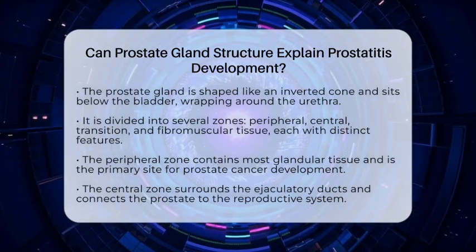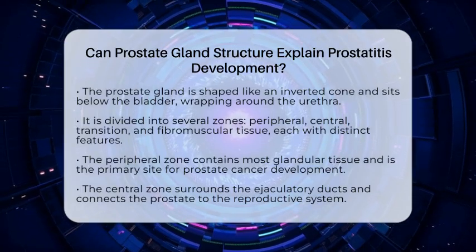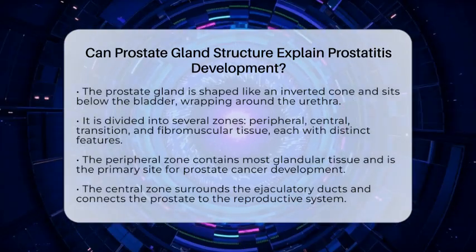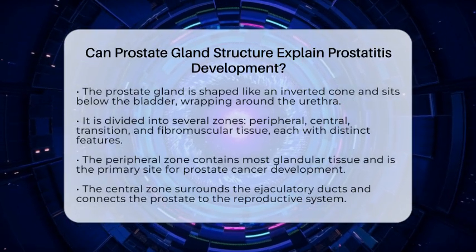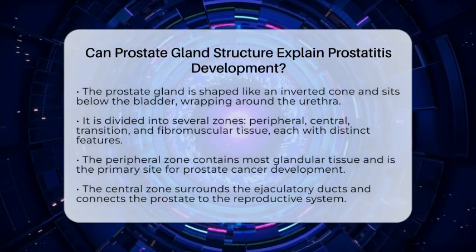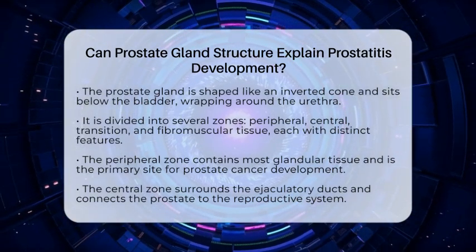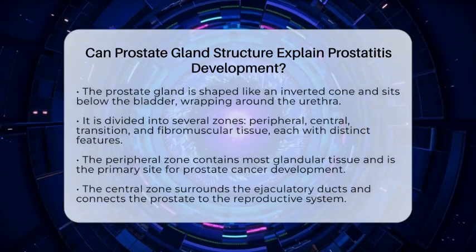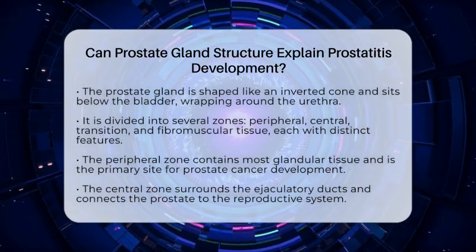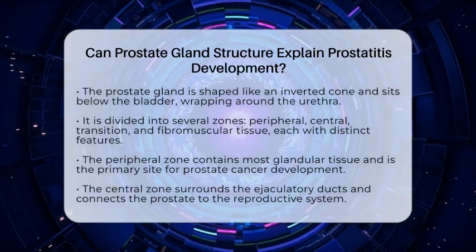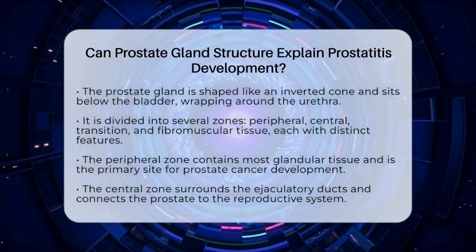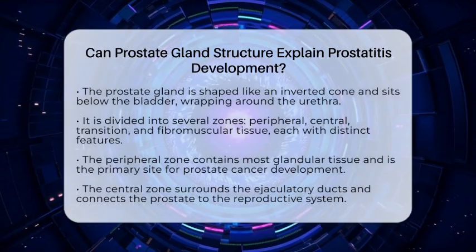The prostate is shaped like an inverted cone and sits just below the bladder, wrapping around the urethra, which carries urine out of the body. It is made up of several zones, each with unique features. The largest is the peripheral zone, making up about 70% of the gland, and it contains most of the glandular tissue. This is also where most prostate cancers are found.